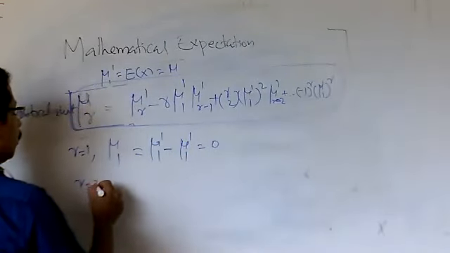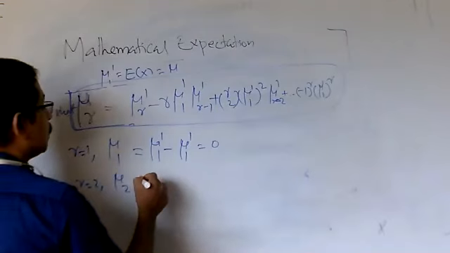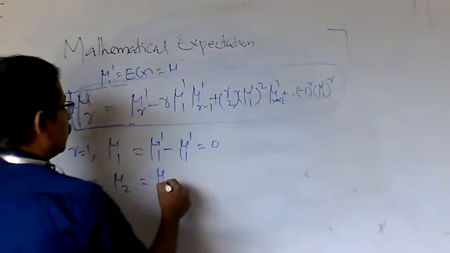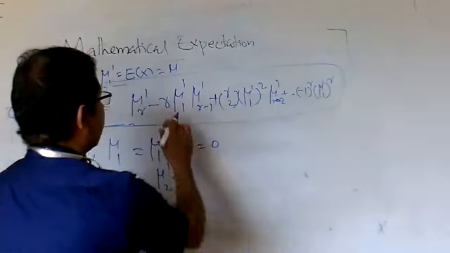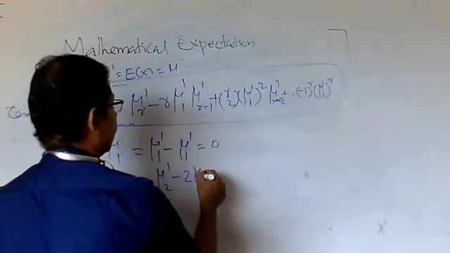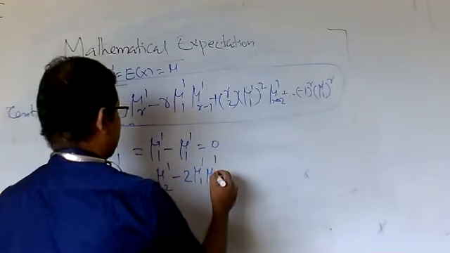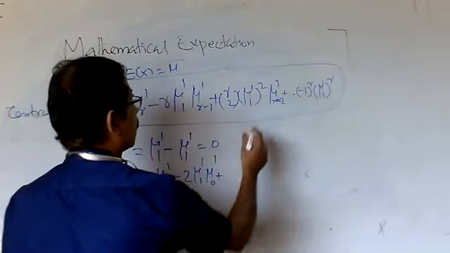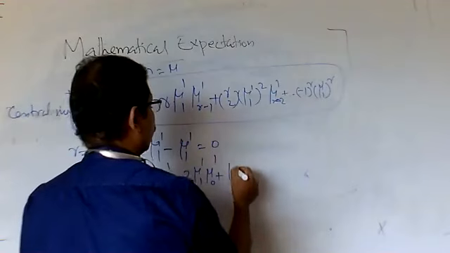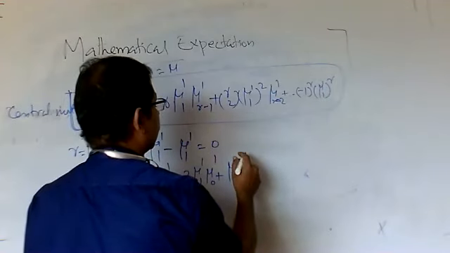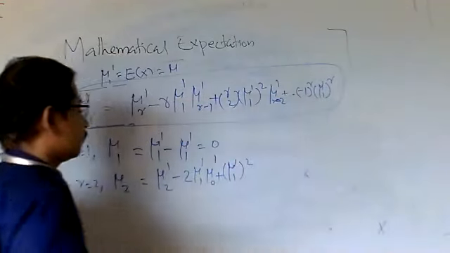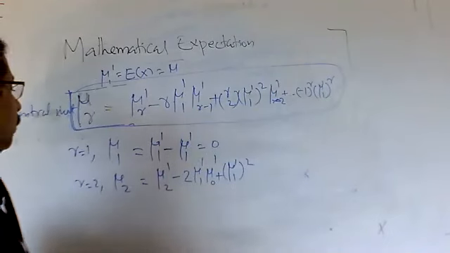Put r equal to 2 here: mu2 dash minus 2 mu1 dash times mu1 dash, plus mu1 dash whole square.